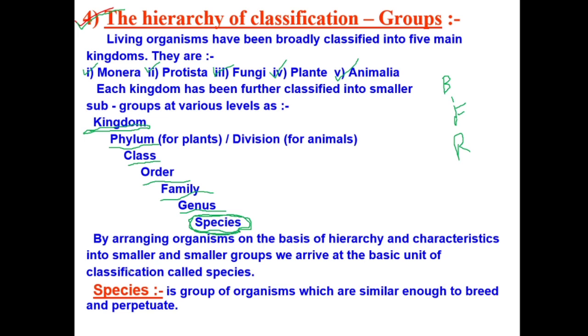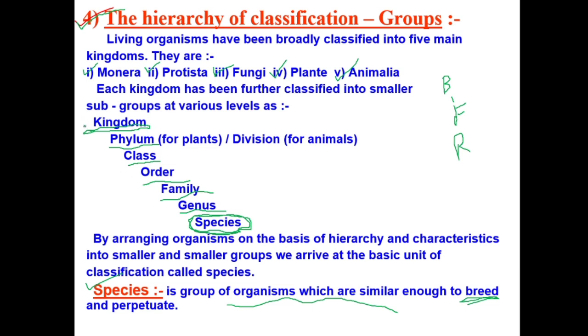Like human is a species, right? So what is the definition of species? Species is a group of organisms which are similar enough to breed, right? All human beings can breed among themselves, so we will call humans one species. Like dogs, all of the dogs come under the same species. If they can interbreed, we will call them a species. So last level is species, first level is kingdom.